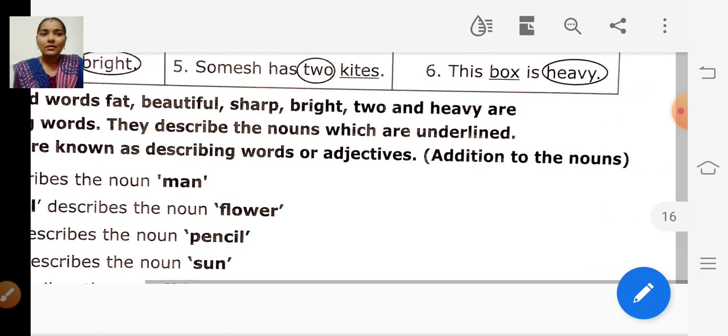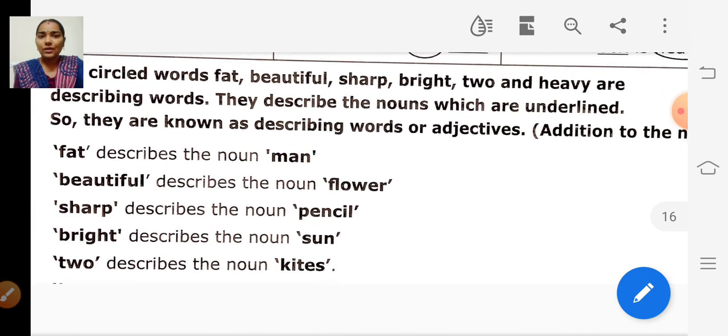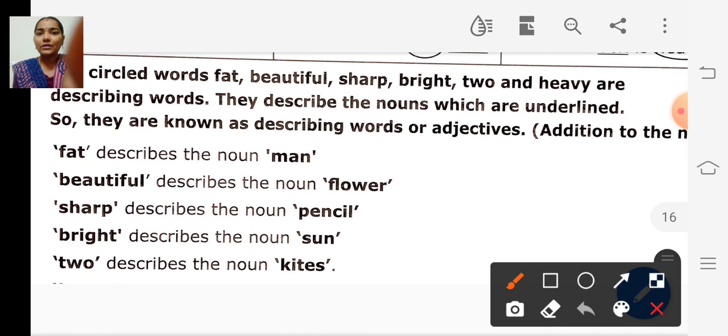The word fat describes the noun man. How is the man? He is very fat. And the word beautiful describes the noun flower. The flower is beautiful.